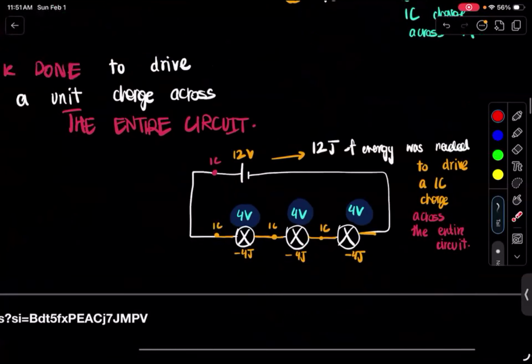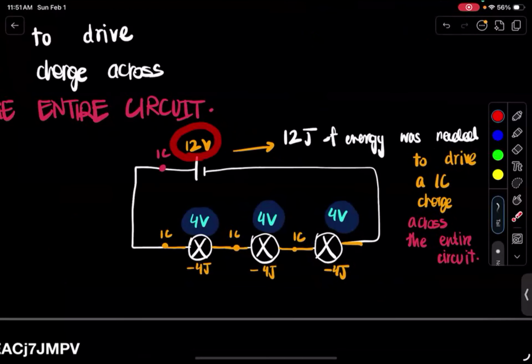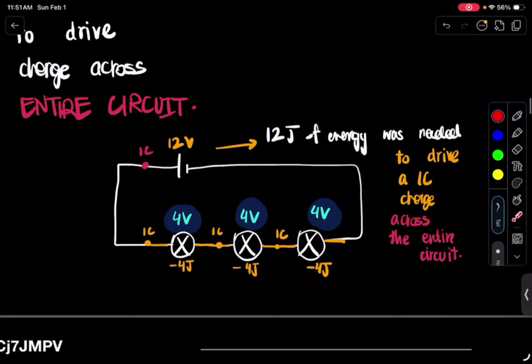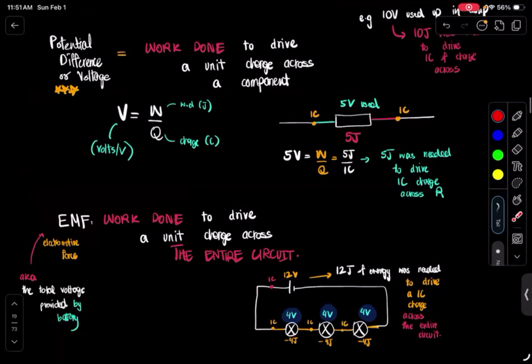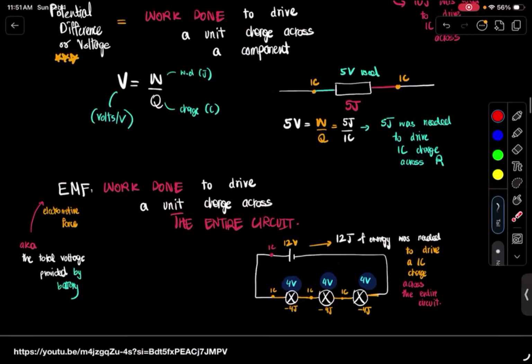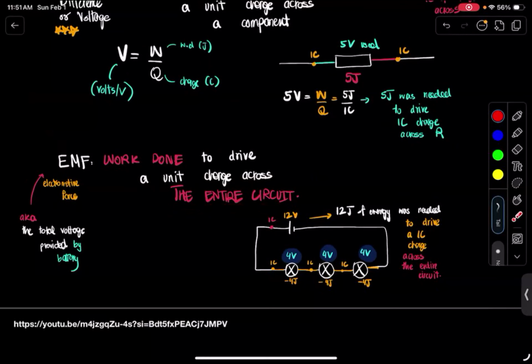EMF is, if the EMF is 12 volts, that's the total voltage of the battery. Then you could say that 12 joules was utilized to drive one coulomb of charge across the entire circuit. So if the battery is 12 volts, 1 coulomb will have 12 joules, which will be used up to drive across the entire circuit. The EMF and voltage are the same kind of thing, but voltage is the work done to drive a unit charge across a component, whereas EMF is the work done to drive a unit charge across the entire circuit.